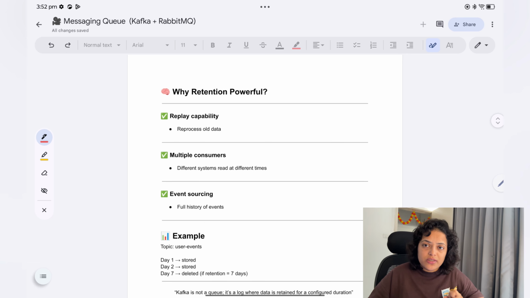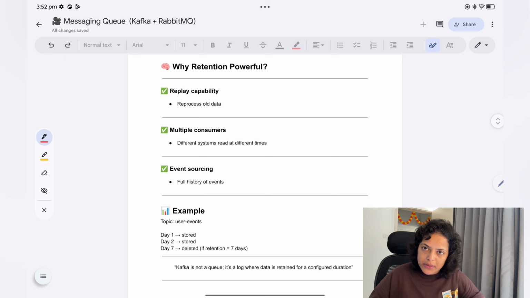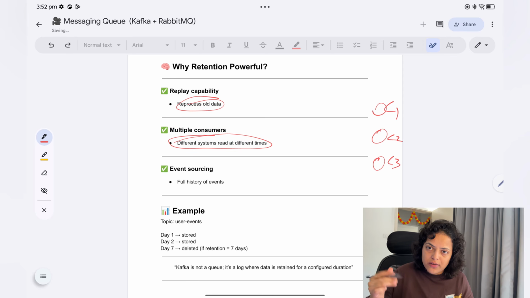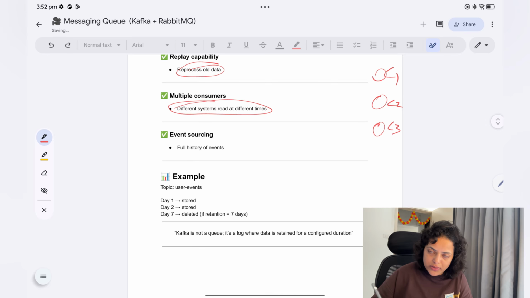Now why is retention powerful? First, replay capability: reprocess old data. Second, multiple consumers, so different systems read at different times. Let's say consumer 1 has read that data, and now you have another system which is working in the night. So C2 and C3 will read later in time, so that's why we use this.